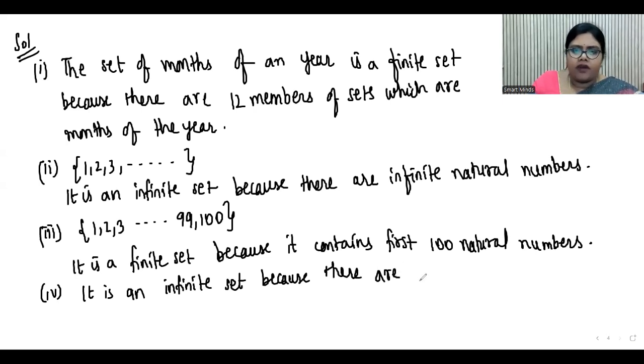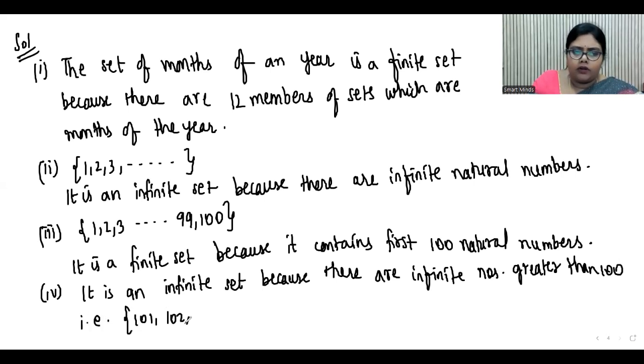So it is an infinite set because there are infinite numbers greater than 100. That is 101, 102, 103, and so on. There is no limit to it.